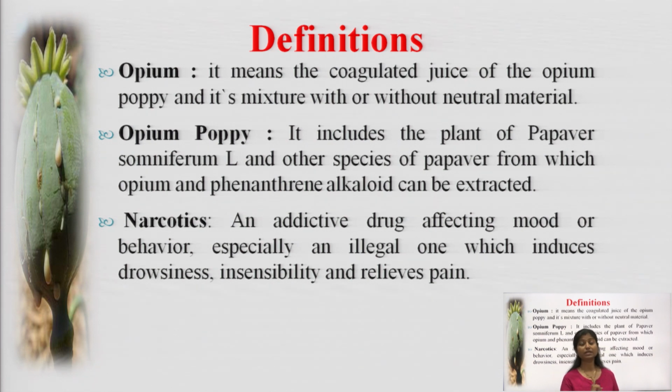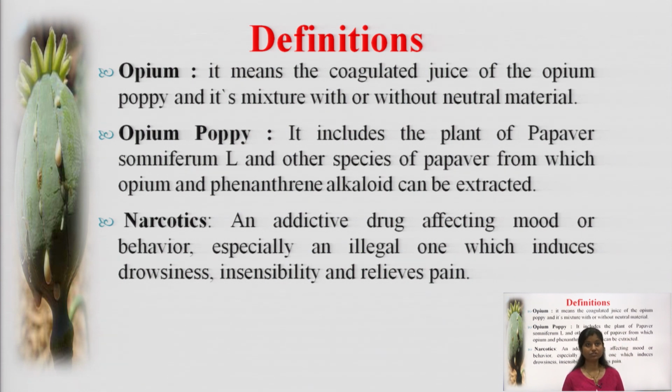Now coming to the next one, which is opium. Opium means the coagulated juice of the opium poppy, or Papaver somniferum, the biological name of the plant from which we extract opium, and its mixture with or without neutral material. So opium is also one of the narcotic substances.